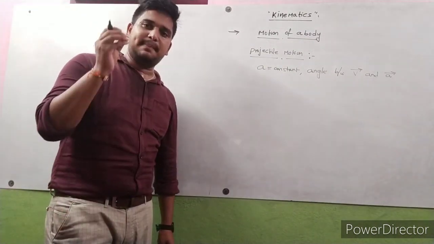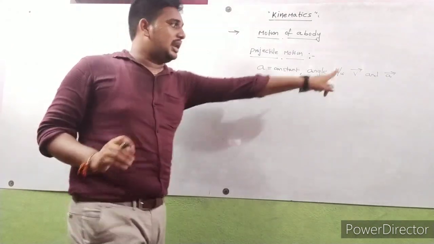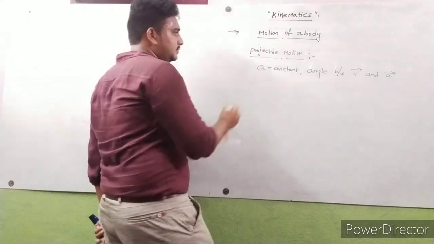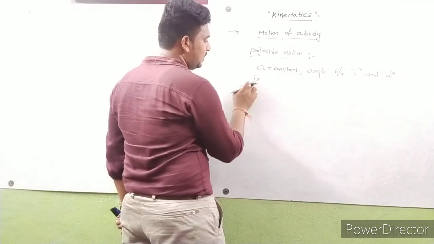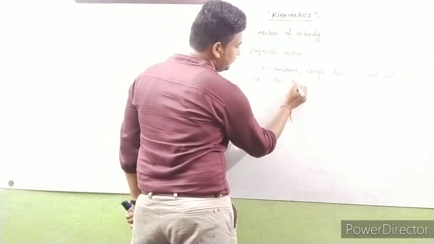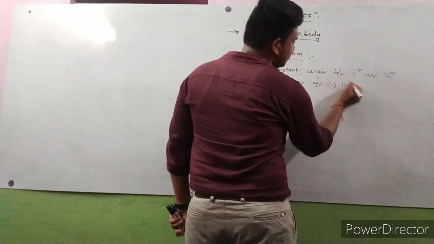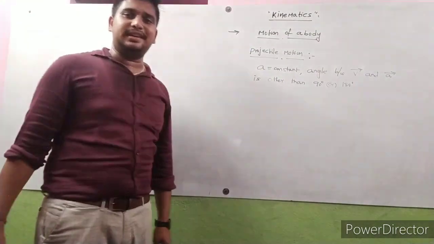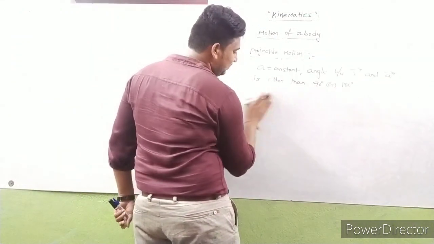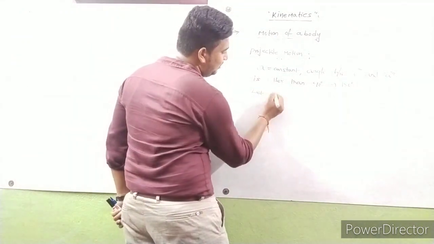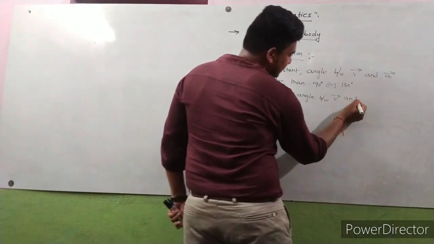A vector is a physical quantity which has both magnitude and direction. The angle between the velocity vector and the acceleration vector is other than 90 degrees or 180 degrees. Let theta be the angle between the velocity vector and the acceleration vector.